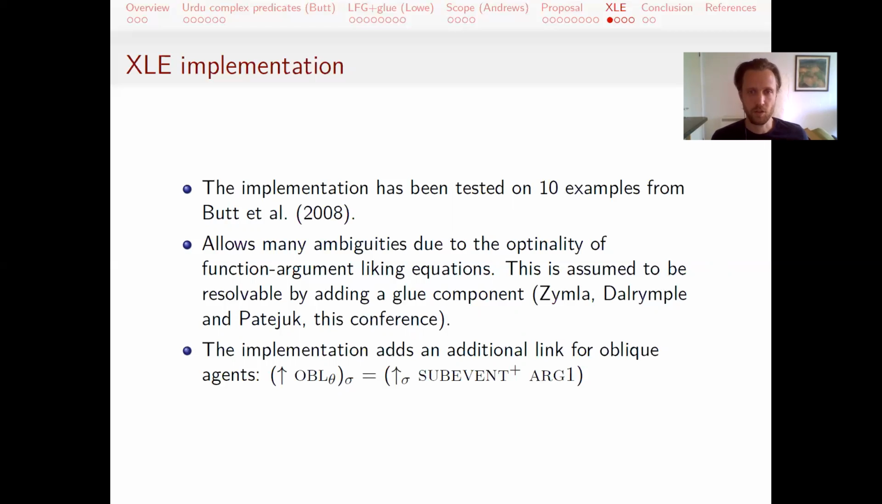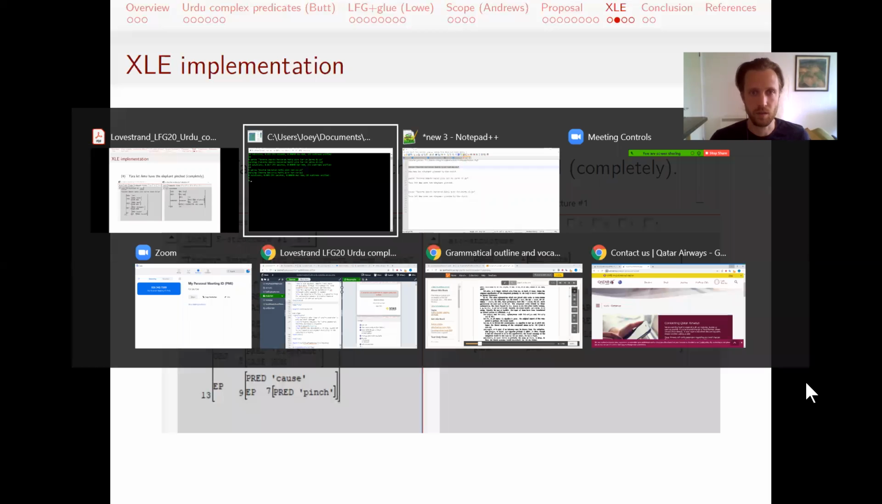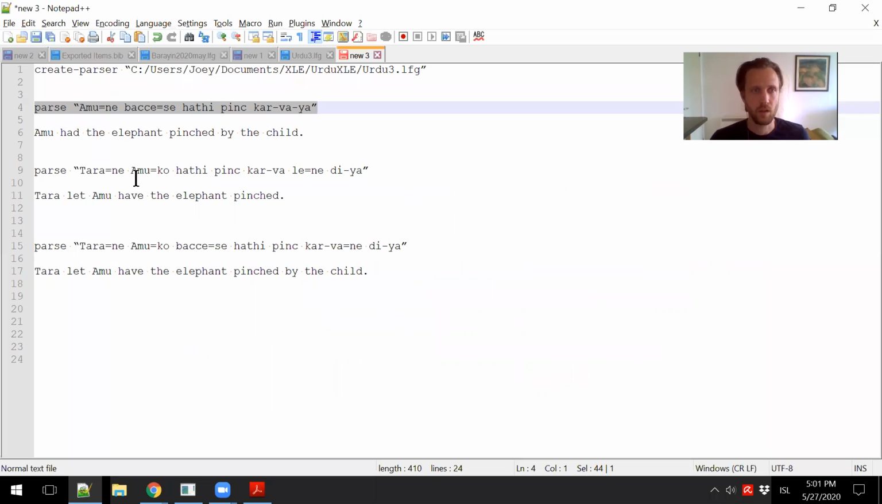And this implementation will also show how you can have an additional link for the oblique agents to be linked to an embedded arg1. So I'll just show you this in XLE. Starting with a simple causative here: Amu had the elephant pinched by the child.